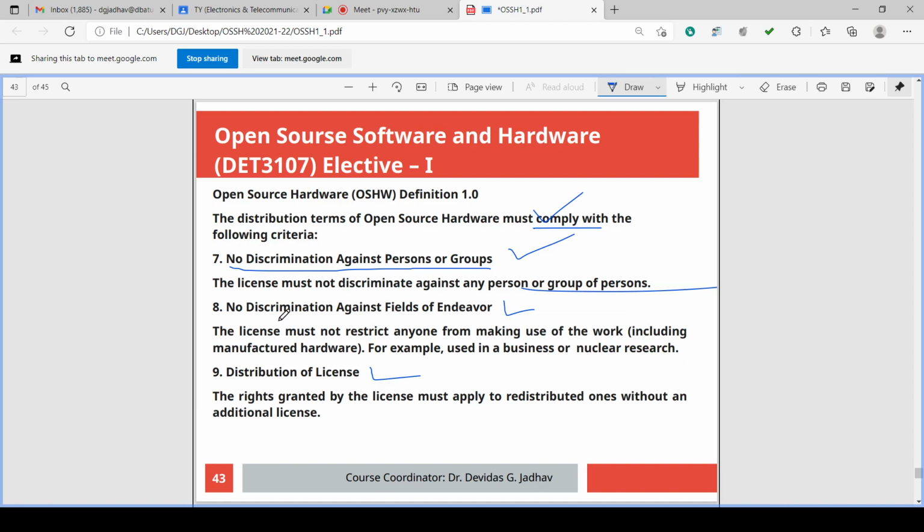Okay. No discrimination against field or endeavor. Field or endeavor means, suppose some electronic logic license is there, then digital license. Then you cannot say that automation field is there, analog field is there, telecommunication field is there, power sector field is there, and we are not allowing that field.